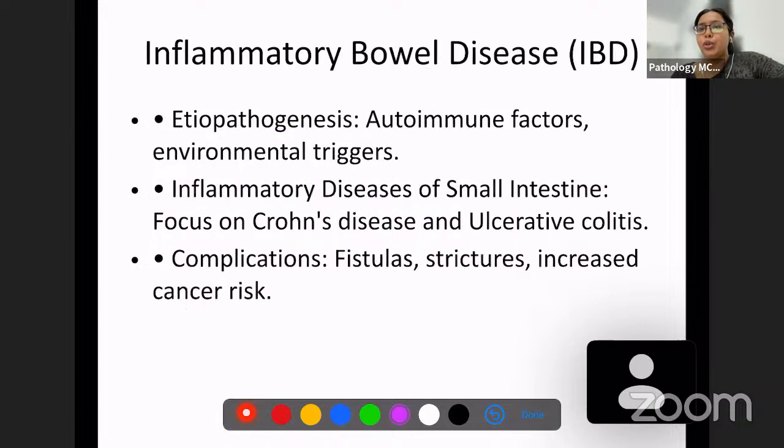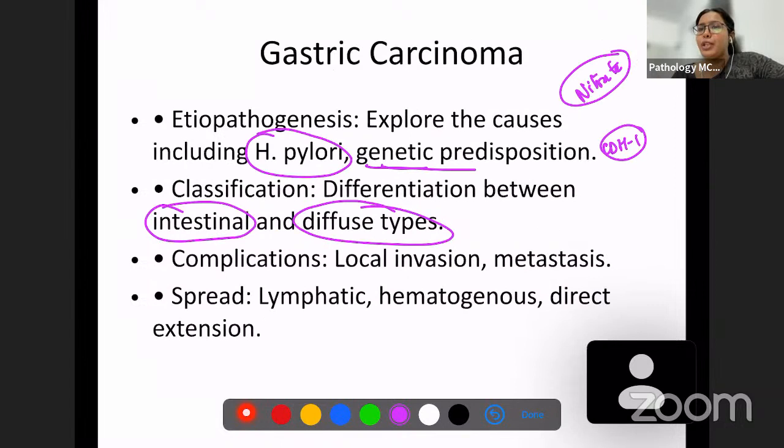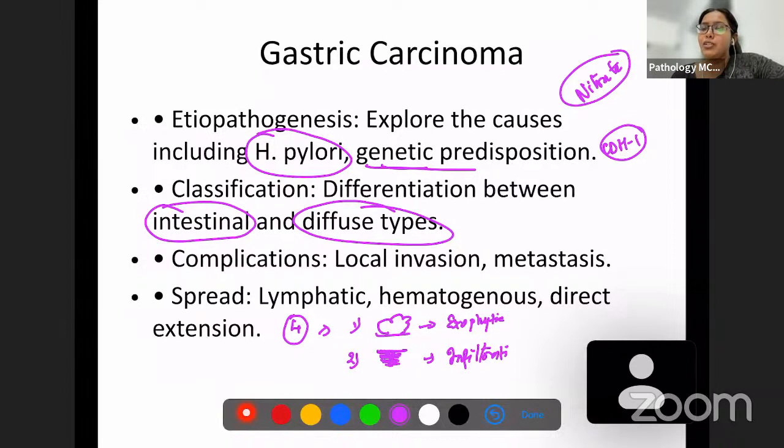Okay, so what are the types of gross appearances in gastric carcinomas? We have 4 main types of gross appearance. First, we have an exophytic type gastric carcinoma. There's an exophytic growth in gross. Okay. Secondly, we have what is known as an infiltrative type. We know there are 4 layers in the intestinal wall, gastric as well as in the intestinal wall. So there is an infiltration. So this is an infiltrative type of gastric carcinoma, right?